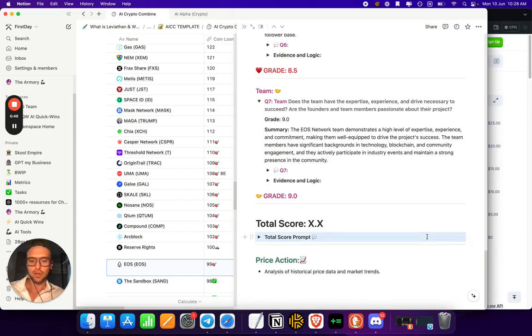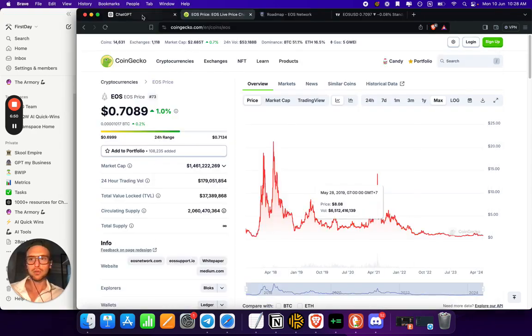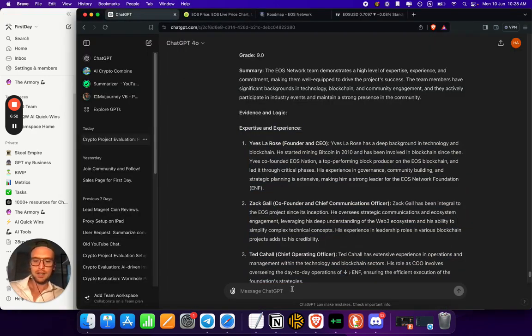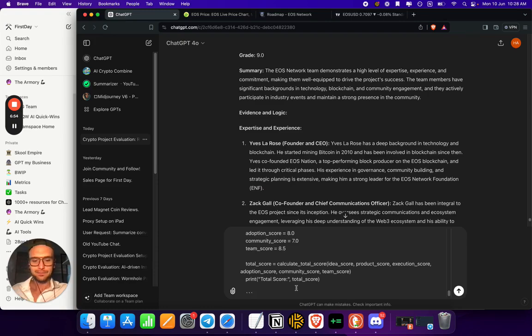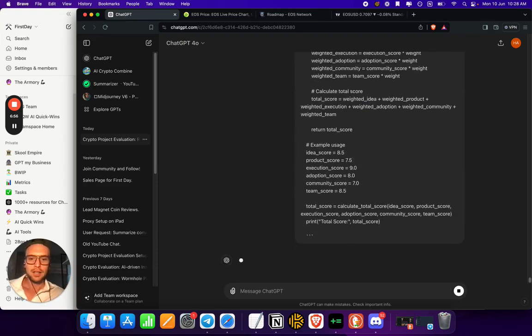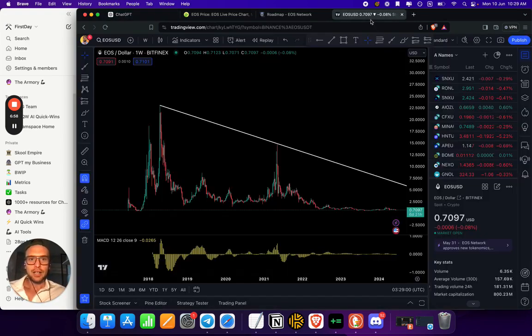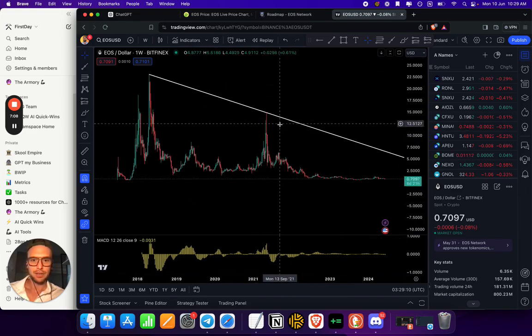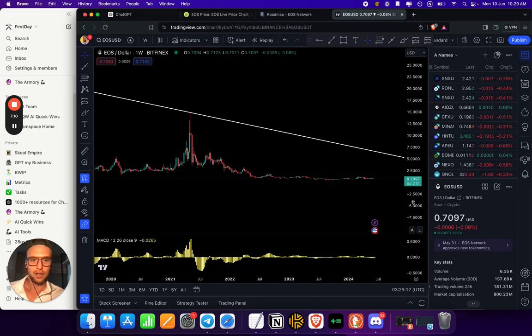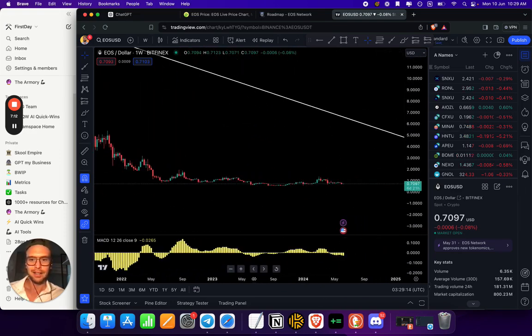Last thing we'll do is we'll calculate the total score here just to see where EOS ranks. And while we're doing that, let's come over and just have a little look technically. So obviously we have these two runs that it had. That was the COVID lows, came up again, and then really it's just been not a great look for the token.